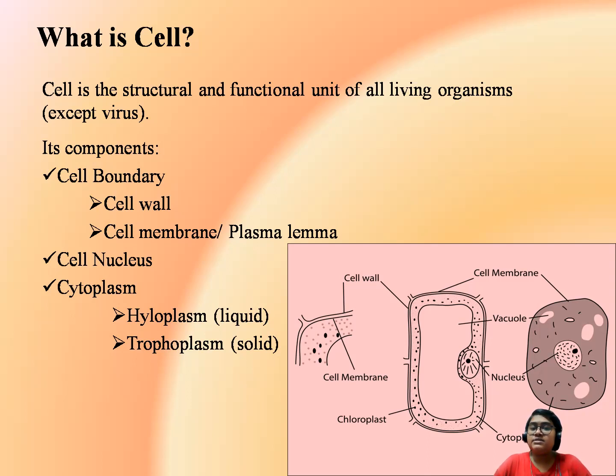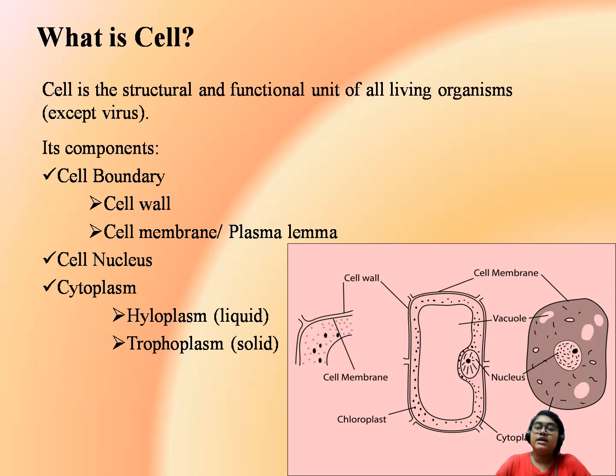After that, let us see about the cell boundary. Now, why is this cell boundary needed? Why do we need a boundary for anything? Boundary means to bind, to aggregate the cell nucleus and cytoplasm together. Say for example, you take an egg. If you remove the shell of that egg, how will that egg look? There won't be any structure, right? So that's why we need some kind of boundary to bring together the cell nucleus and cell cytoplasm so that the cell can work properly.